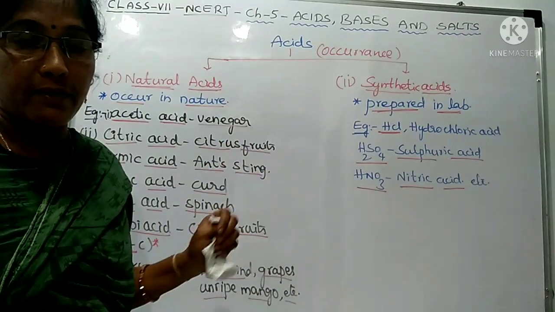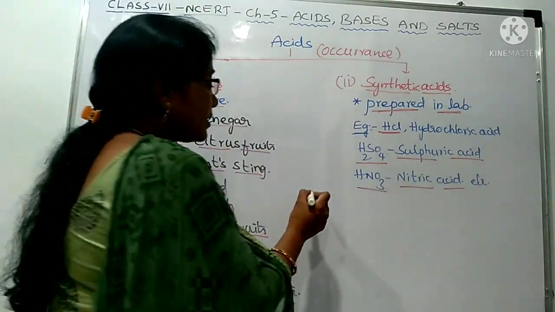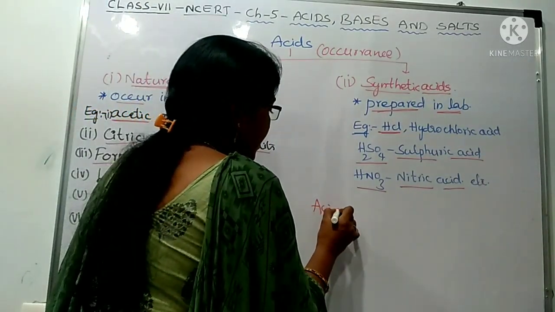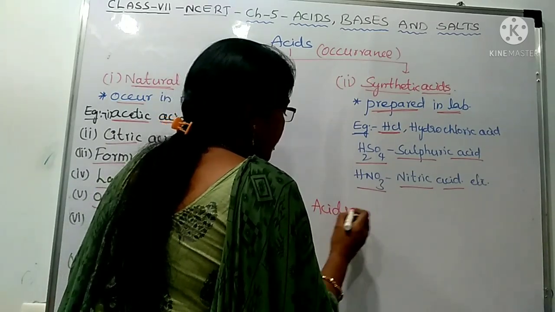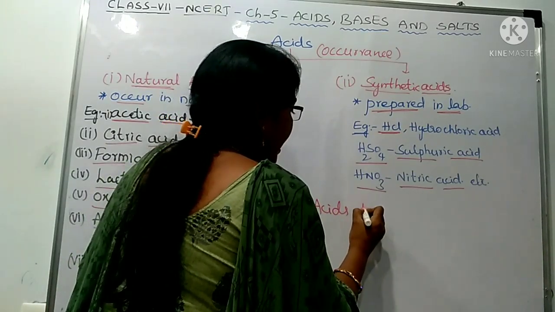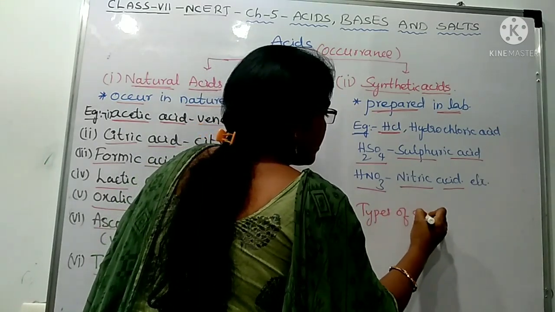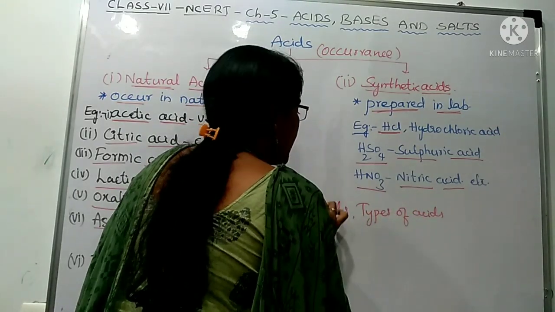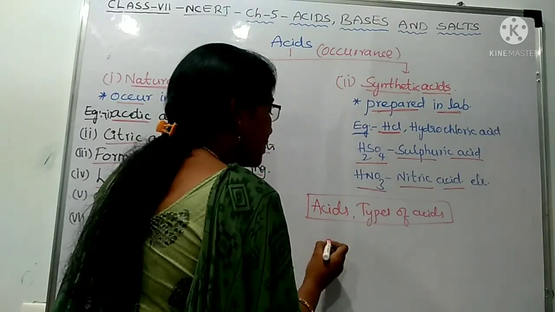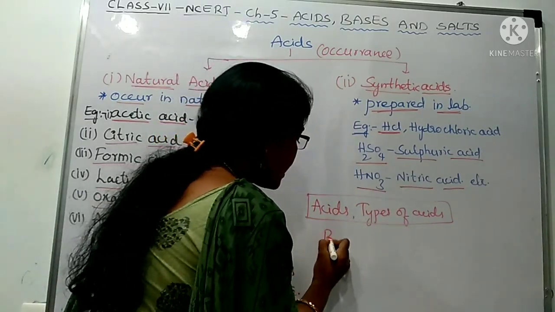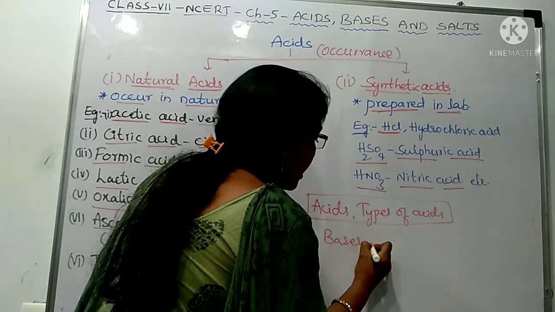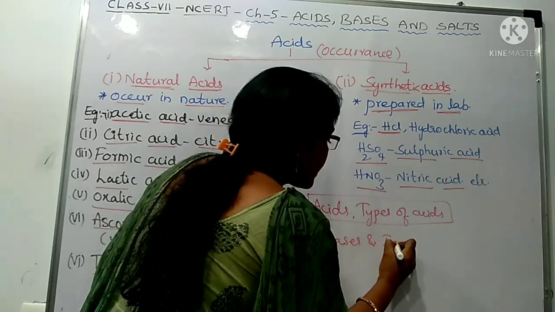So in this class, what we have seen is what acids are, and the types of acids. In the next class, children, we will see what bases are and what indicators are.